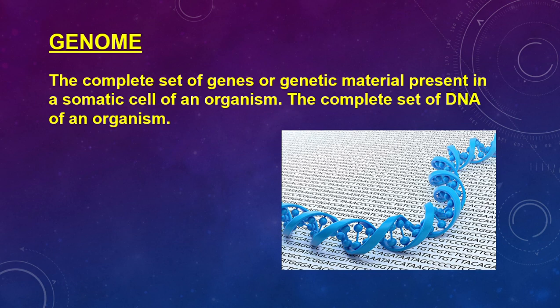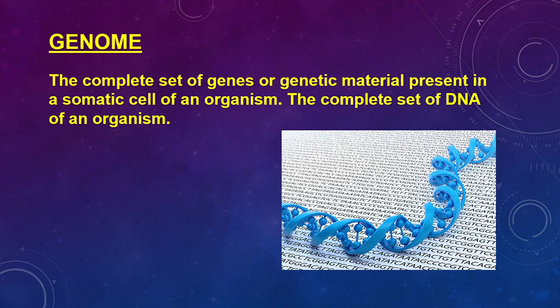So all the genes that you have inherited, not just for one trait, for all the traits of being a human, all of those genes are referred to as your genome. So if I was to extract all the DNA from a somatic cell, that would be your genome.